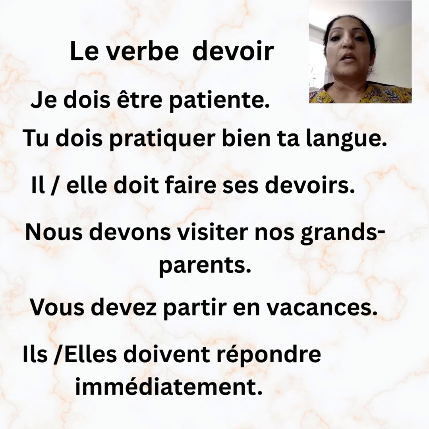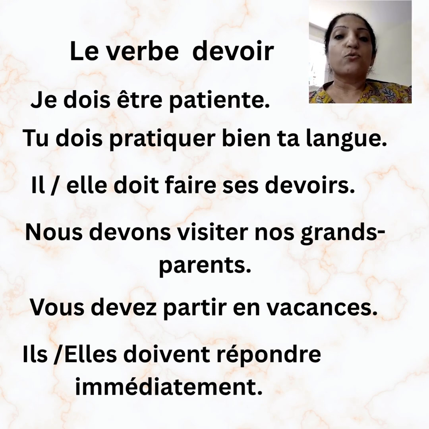Third one. Il or elle doit faire ses devoirs. Il means he, so we can form a sentence with he, or we can form a sentence with she. The conjugation in present tense of devoir will remain the same: D-O-I-T. So we will read that as il doit faire ses devoirs ou elle doit faire ses devoirs.